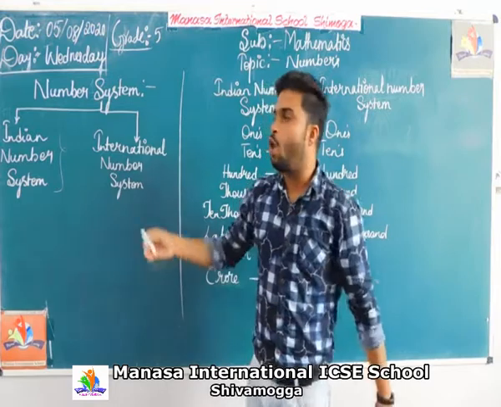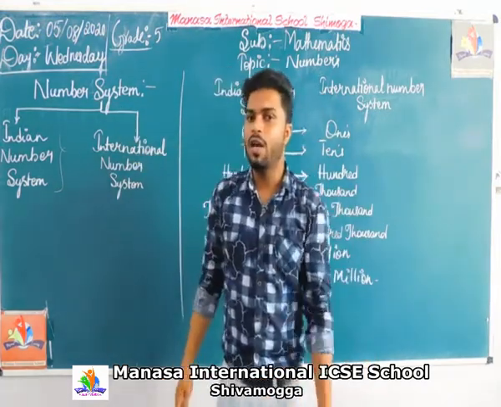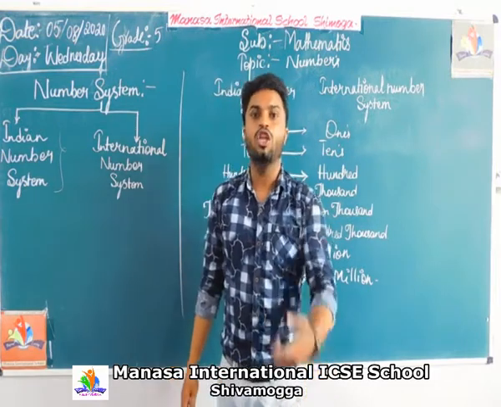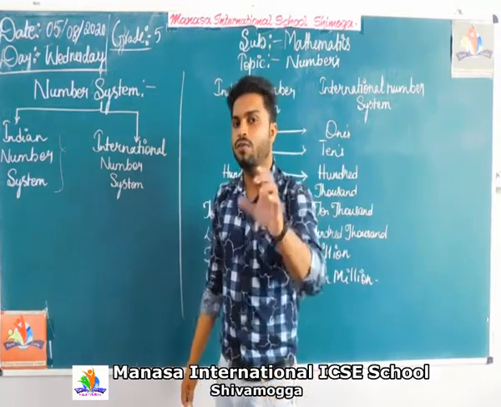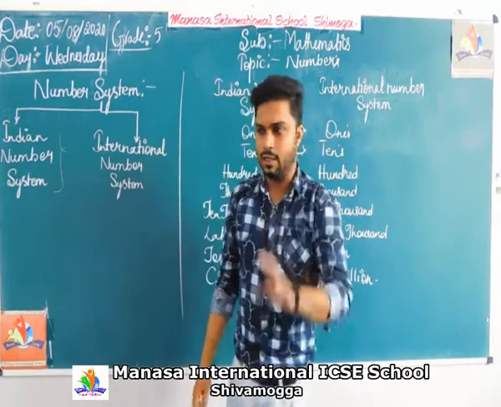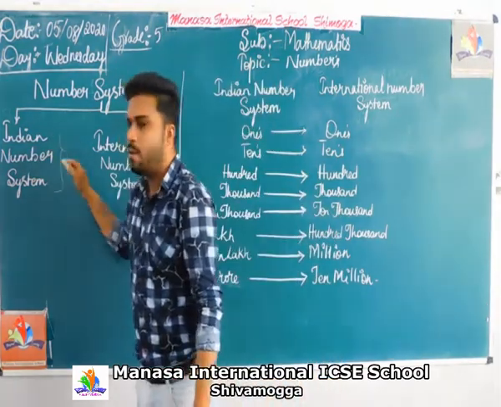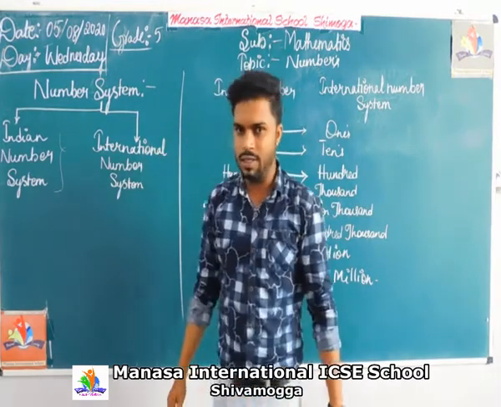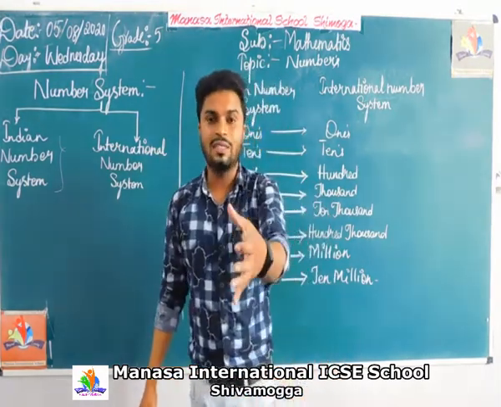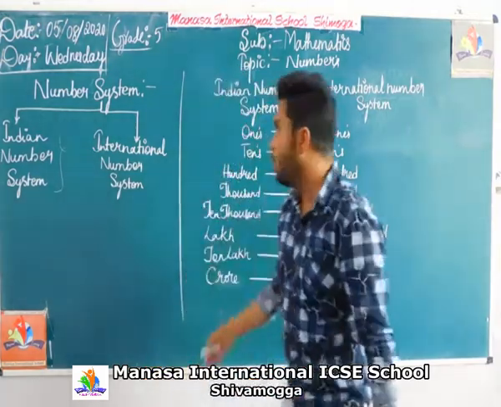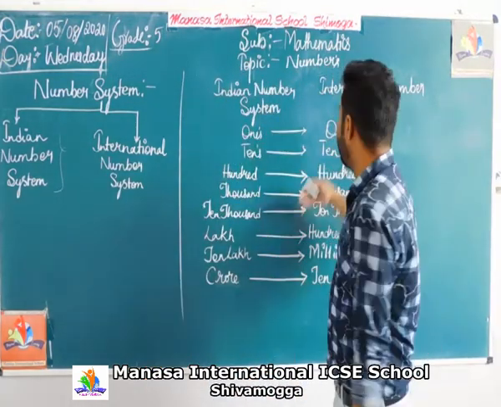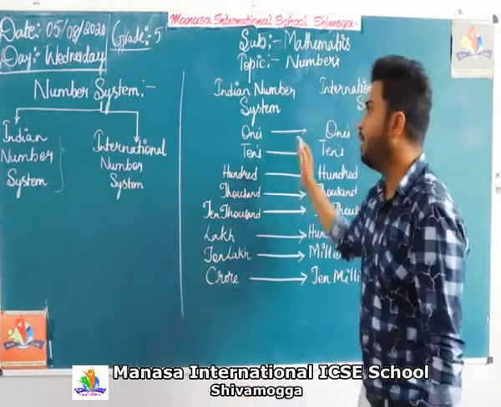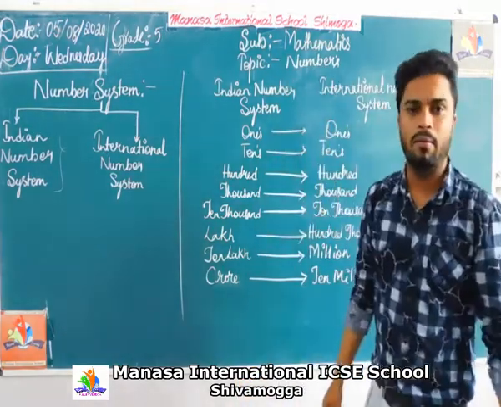So, students, how many number systems do we have? We have two types in your 5th standard textbook: the Indian number system and the international number system. We'll discuss deeply what each is, and at the same time you can see the difference between them.